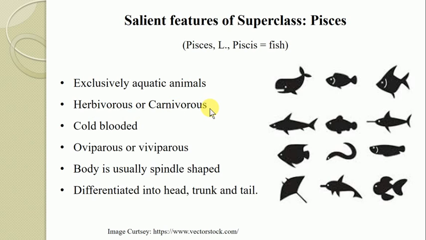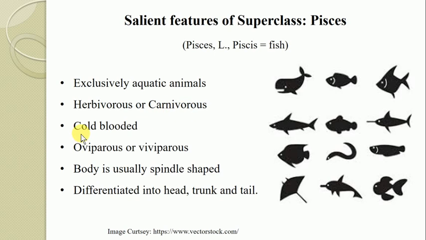Means there are many fishes which feed on the microscopic plants known as phytoplankton and algae and different kinds of weeds which are present in the aquatic habitat. Hence, they are referred to as herbivorous fishes, while there are certain fishes which act as predators and feed on a variety of different animals, showing a carnivorous nature.